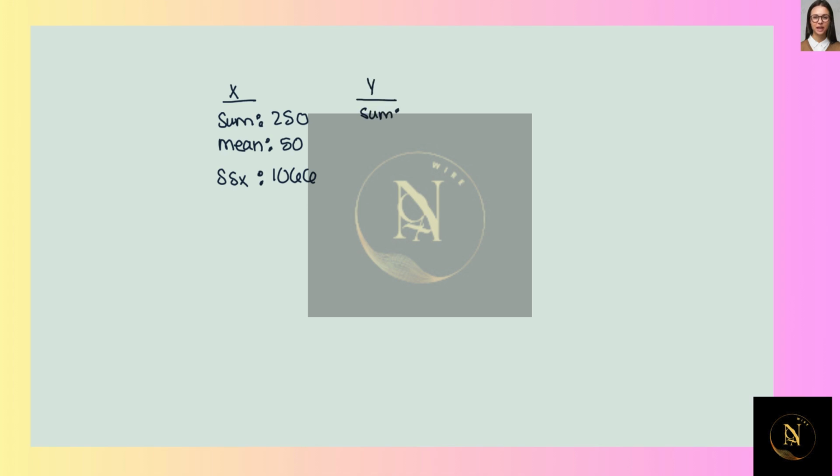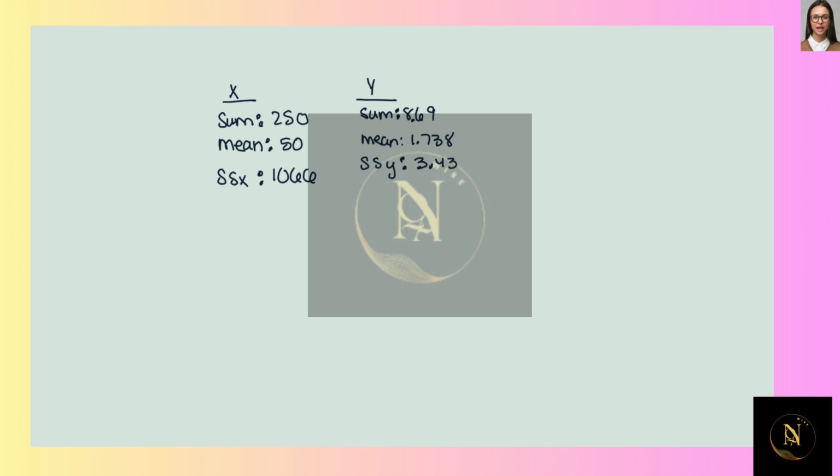I find the sum, which is 8.69. And then I find the mean of y, which I'm going to take this number, divide it by 5, and I get 1.738. Then I find the sum of the squares of y, which is 3.43.